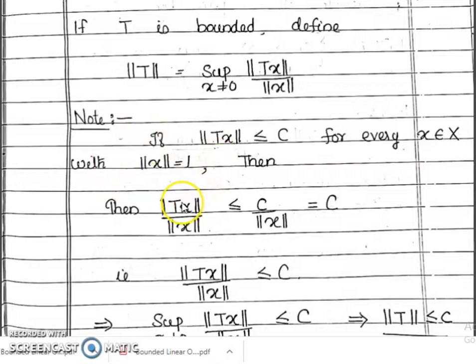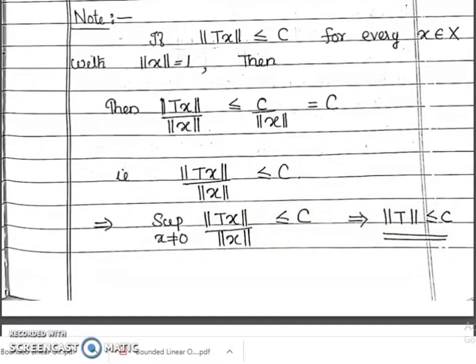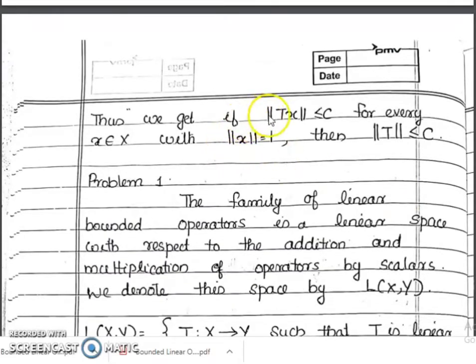But our norm of x is 1, therefore this is equal to C. Therefore, norm of Tx by norm of x is less than or equal to C, and if you take the supremum, this supremum value is also less than or equal to C. This implies norm of T is less than or equal to C. Thus we get: if norm of Tx is less than or equal to C for every x in X with norm of x equal to 1, then norm of T is less than or equal to C. Hope it is clear.